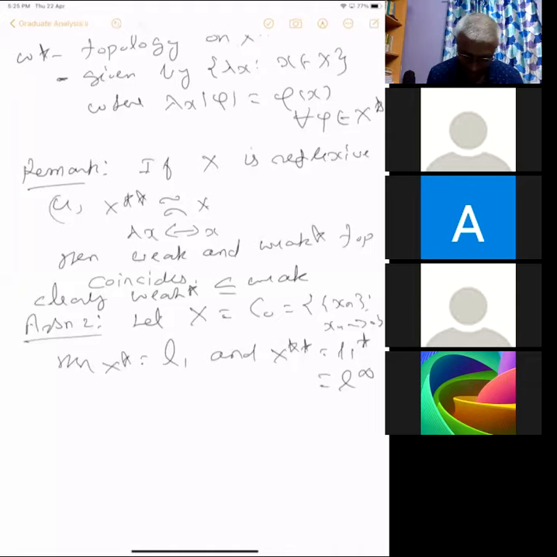So let us take this function. We have to consider L1, the dual space, where we have to consider the weak topology and weak star topology.